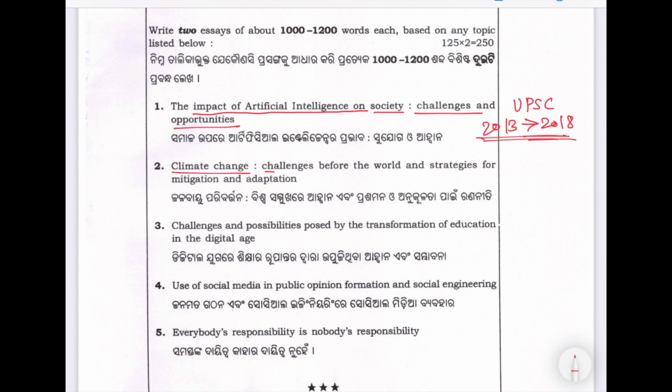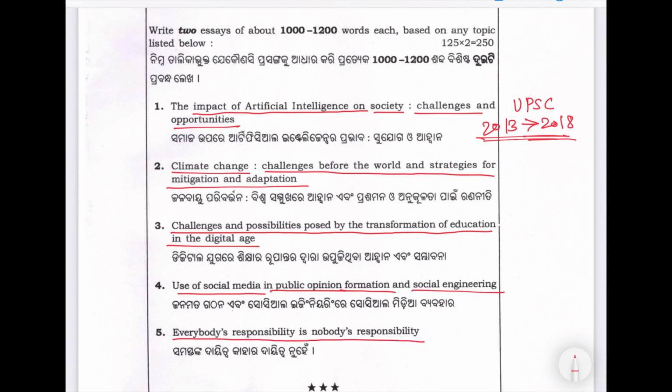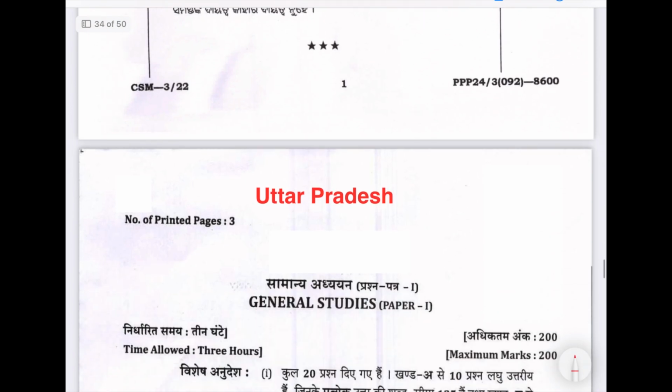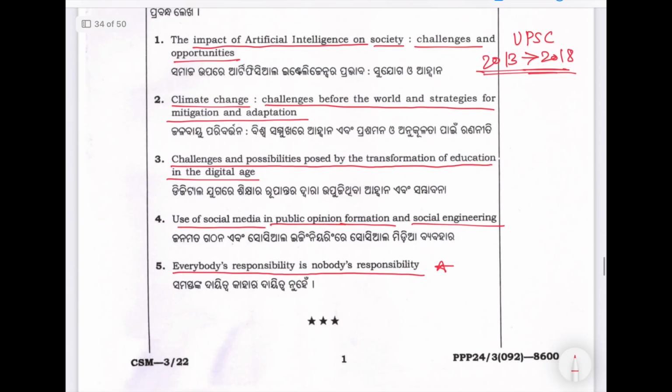Climate change, challenges before the world and strategies for mitigation and adaptation. Straightforward topics. Challenges and possibilities posed by the transformation of education in the digital age. Use of social media in public opinion formation and social engineering. Everybody's responsibility is nobody's responsibility. And this is kind of philosophical, but still, it's only one. So straightforward topics of essay. MPSC may follow this trend.